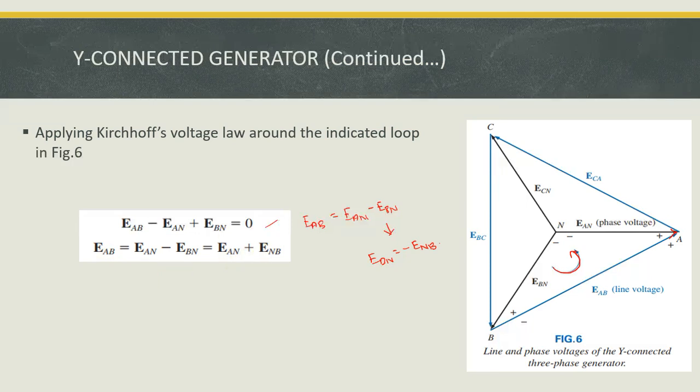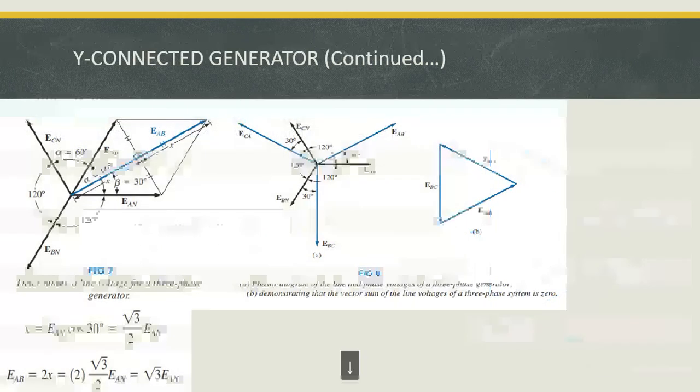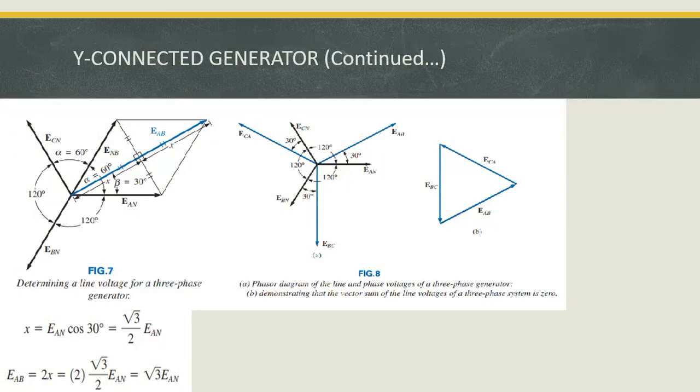So now from the phasor diagram it is explained very clearly. Consider we just redraw the phasor diagram like this. It is EAN, ECN, EBN, and I extend the line EBN in the opposite direction so that it is replaced by ENB. We know that EAB is the vector addition of ENB and EAN.